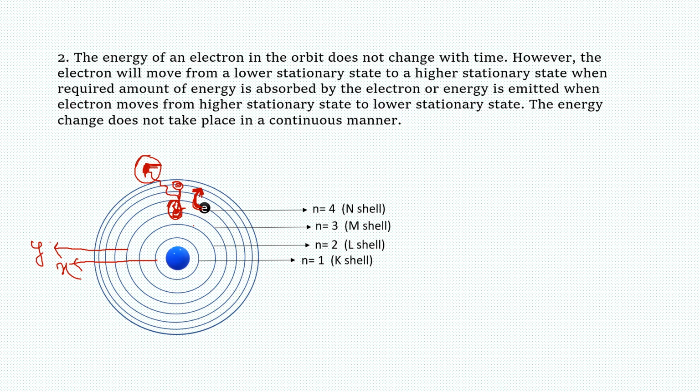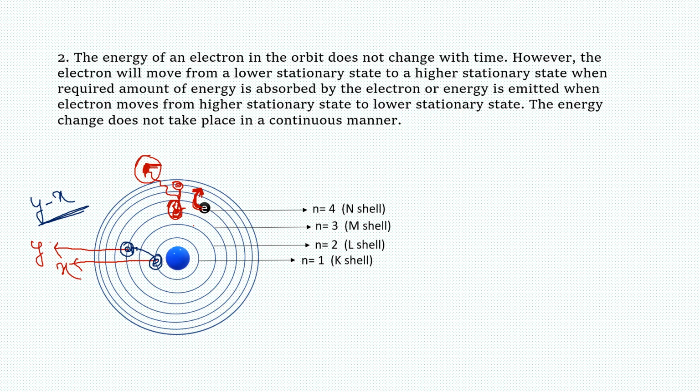If the electron needs to move from the first orbit to the third orbit, what is the amount of energy that will be absorbed by the electron? It must be y minus x.